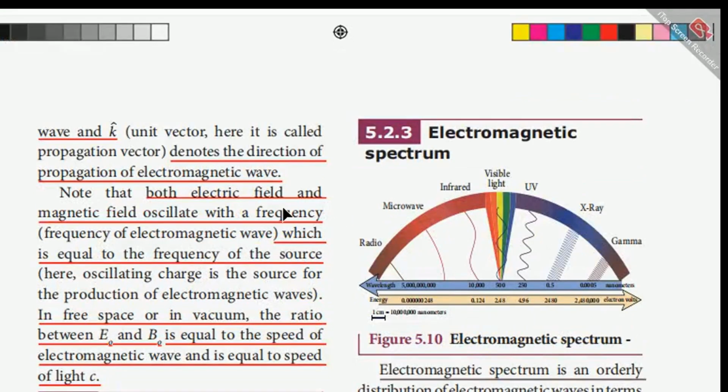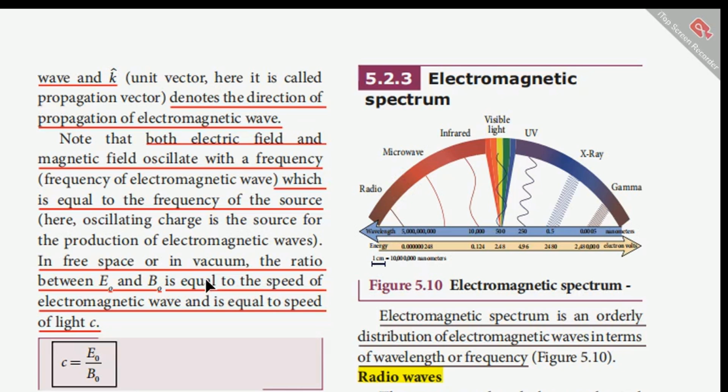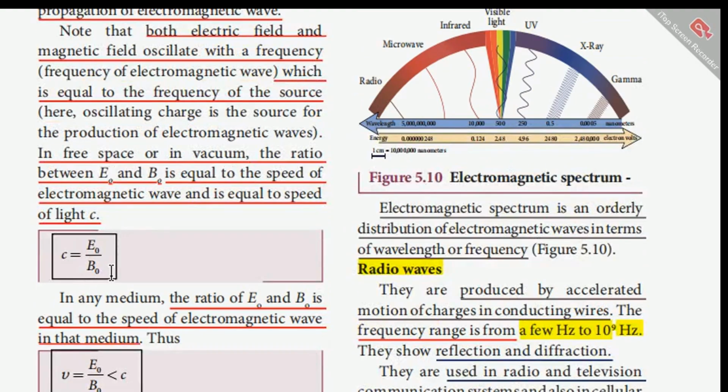Now, both the electric field and magnetic field oscillate with a frequency, which is called the frequency of the electromagnetic wave, and that is equal to the frequency of the source, that is, the oscillating charge is the source for the production of electromagnetic waves. In free space or in vacuum, the ratio between E0 and B0 is equal to the speed of the electromagnetic wave, which is the speed of light, denoted by c. And c is given by 1 by root of mu naught epsilon naught.